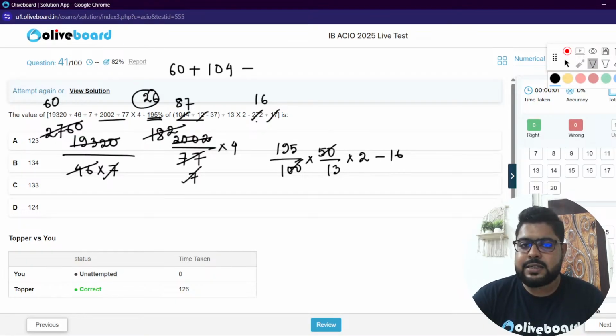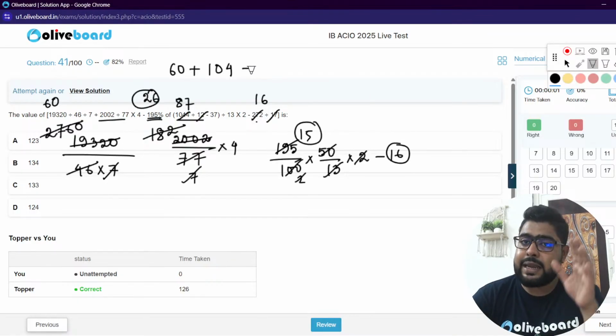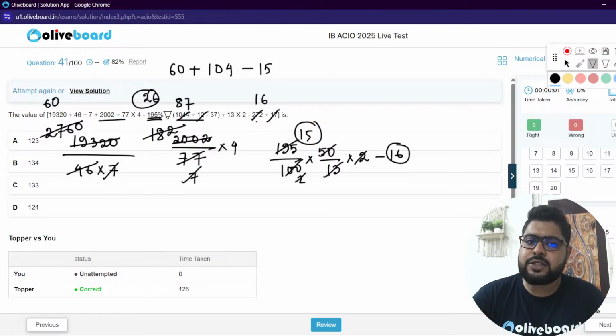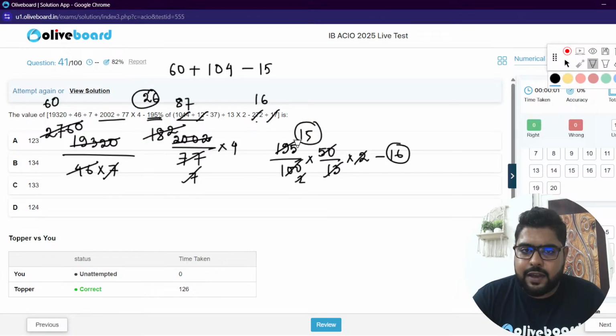Let's calculate. This is 2, this is 2, this 2 is gone. 13, 13 ones, 5s are this. So this is 15 and this is 16, so that is minus 1. So this is minus of 15, minus of 15. Please understand, this is 195 and this is 87. Have I put 87 anywhere? One second.